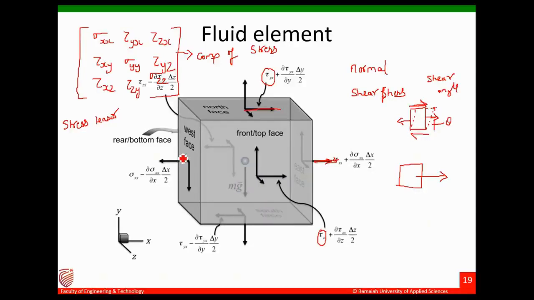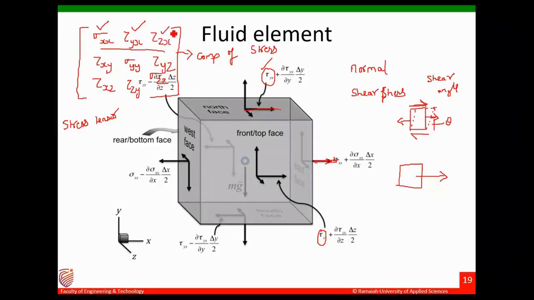Then the shear forces will be acting in each direction. You have 3 forces. Here they are showing you just the x direction. So they are showing you sigma xx, then tau yx, that is in the yx plane along the x direction.